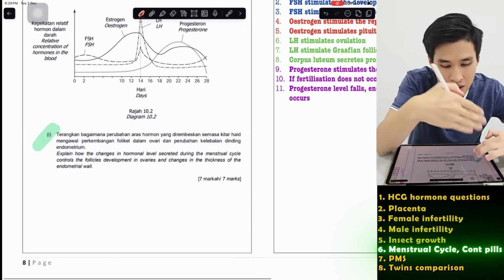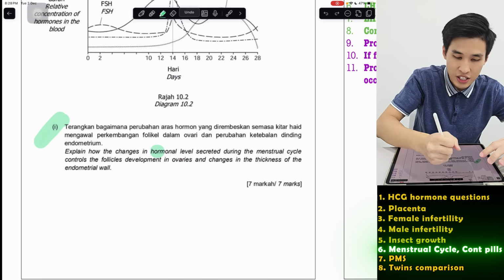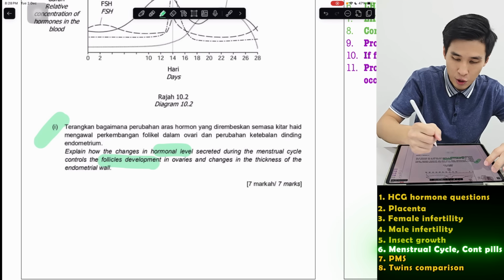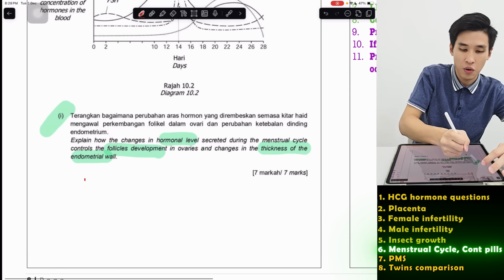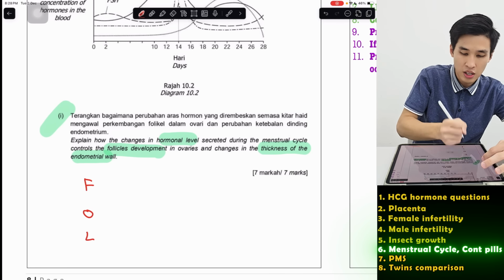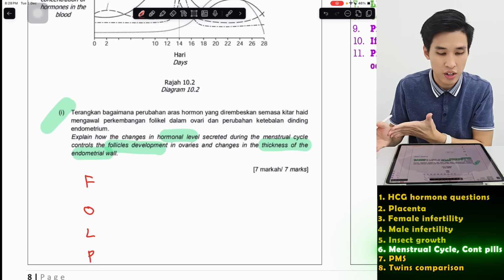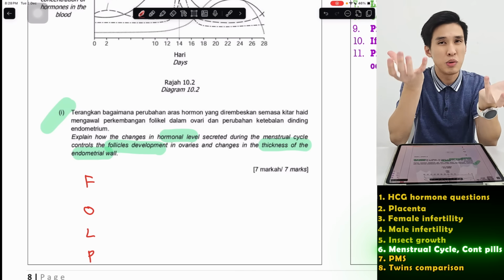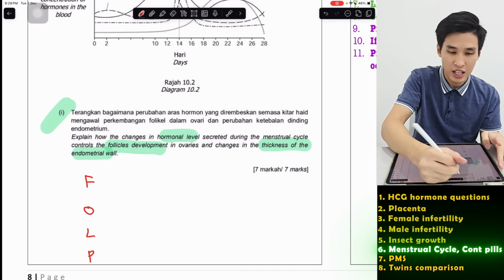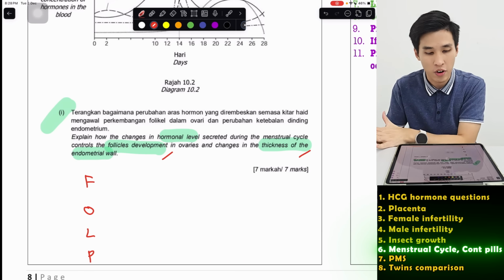So now, explain how the changes in hormone levels secreted during menstrual cycle affect the follicle development in ovaries and thickness of endometrium. So the 4 hormones F, O, L, P. How are they mainly involved in the menstrual cycle? They help the ovum to develop, and at the same time they also stimulate the thickening of the endometrium. So that's what they are mentioning here. They want you to explain these 2. Follicles relate to the development of ovum, of course.